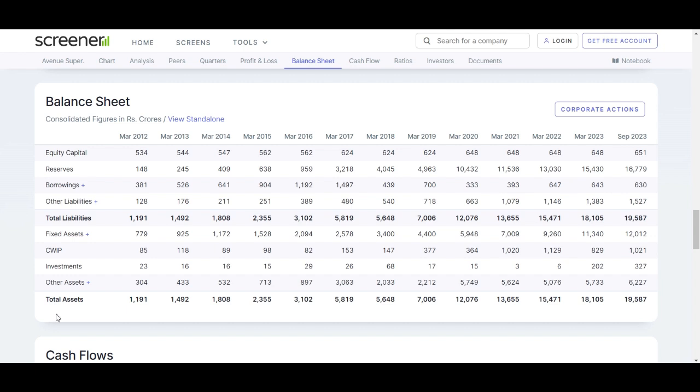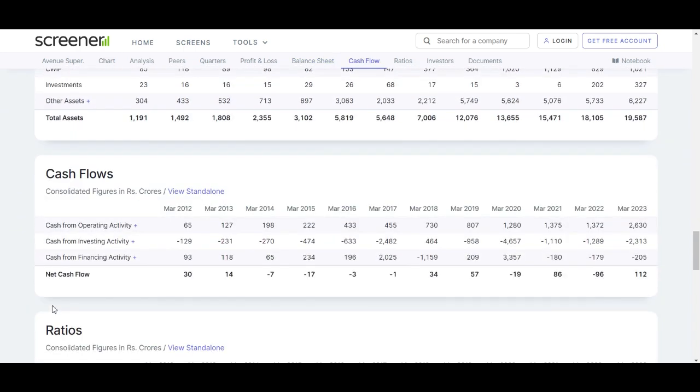Assets composition. DMART's fixed assets, including property and equipment, expanded significantly from 779 in March 2012 to 12,000 in September 23. Other assets conclude the DMART's balance sheet, which portrays a robust financial position marked by steady equity growth, prudent reserves management, and strategic asset allocation. The detailed analysis of the balance sheet provides valuable insights for investors and stakeholders, aiding in a comprehensive understanding of DMART's financial trajectory.